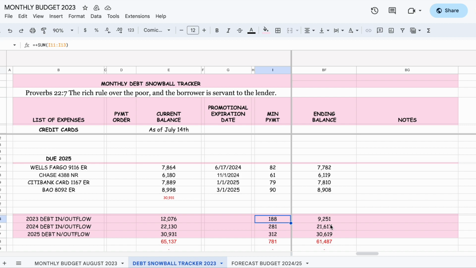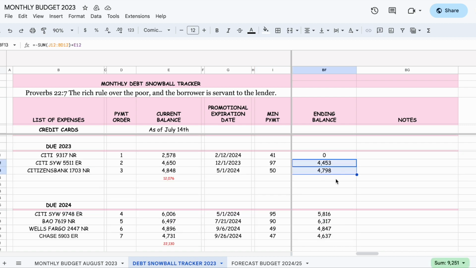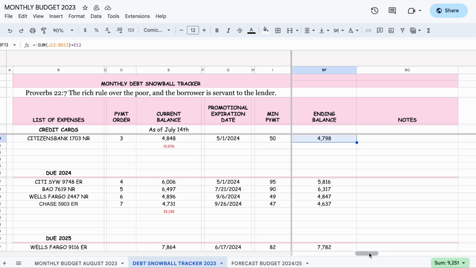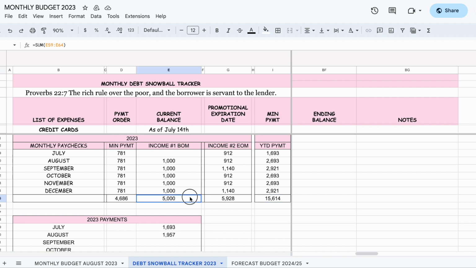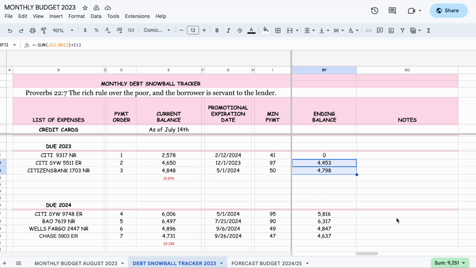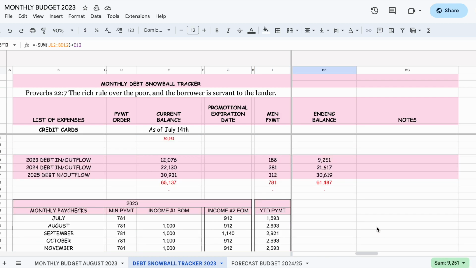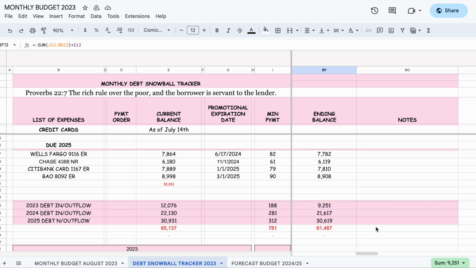Okay, so we have 9,000 left for 2023 to meet this year. So if we go here, that's what it is. Okay, so we know we have the income because it's all here, right? Gotta wait for it to happen. See, 921.